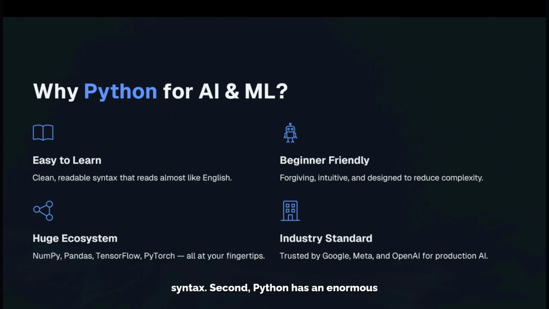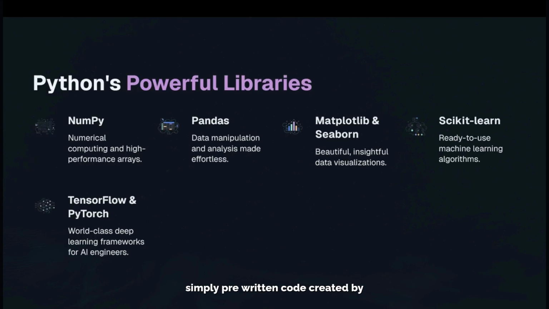Second, Python has an enormous collection of libraries. A library is simply pre-written code created by other developers that we can use in our own projects. Libraries like NumPy, Pandas, Matplotlib, Seaborn, Scikit-learn, TensorFlow, and PyTorch make Python the first choice for artificial intelligence and machine learning.